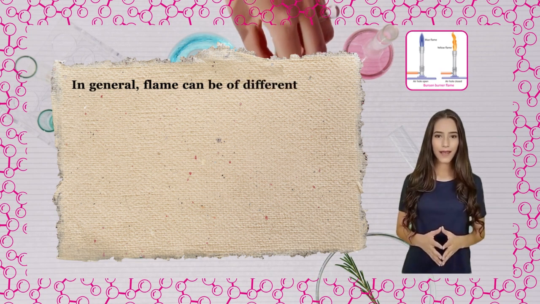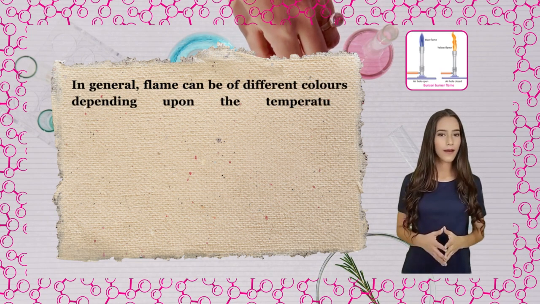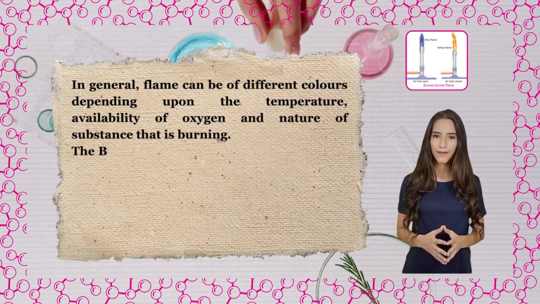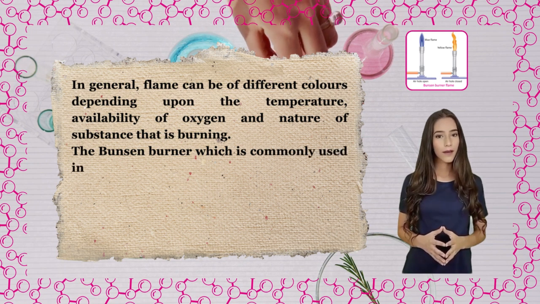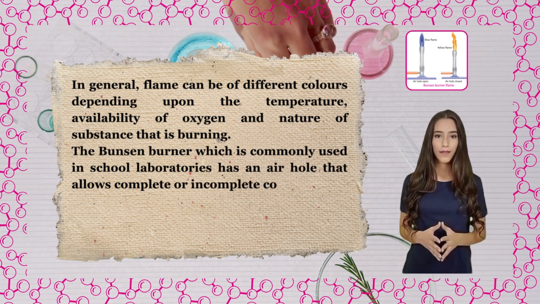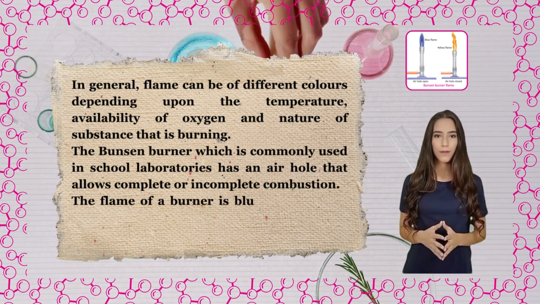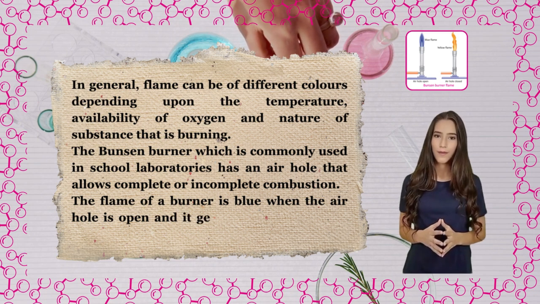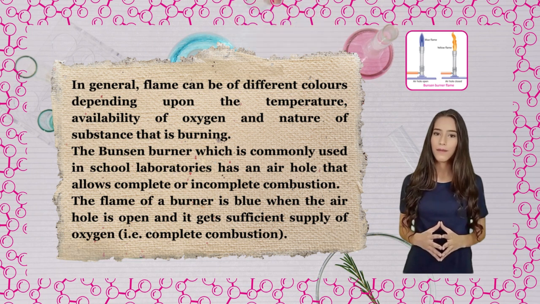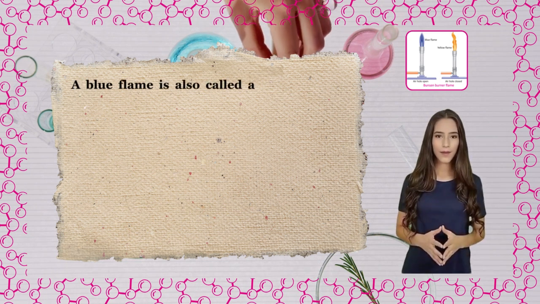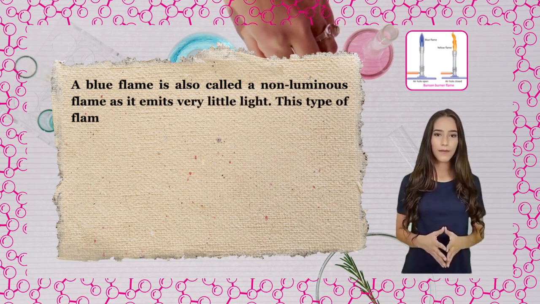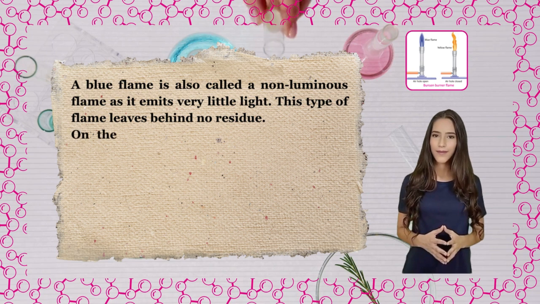In general, flame can be of different colors depending upon the temperature, availability of oxygen and nature of the substance that is burning. The Bunsen burner, which is commonly used in school laboratories, has an air hole that allows complete or incomplete combustion. The flame of a burner is blue when the air hole is open and it gets sufficient supply of oxygen, that is, complete combustion. A blue flame is also called a non-luminous flame as it emits very little light. This type of flame leaves behind no residue.